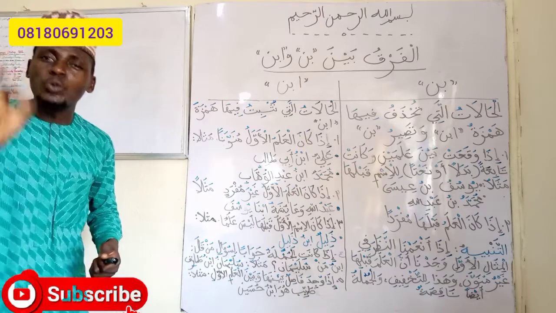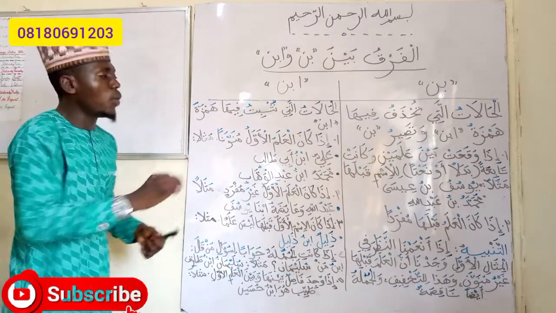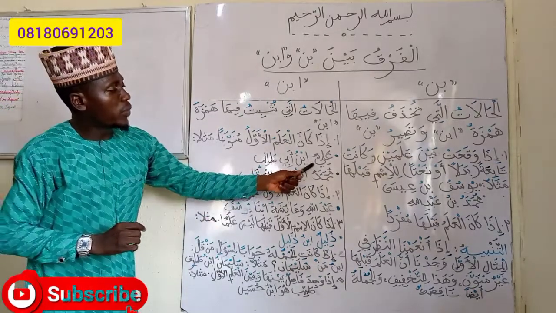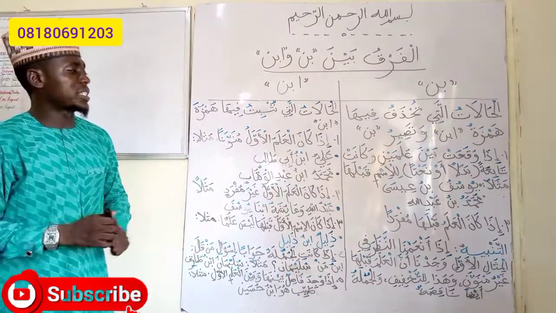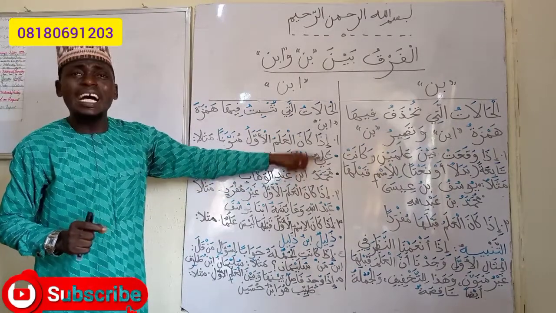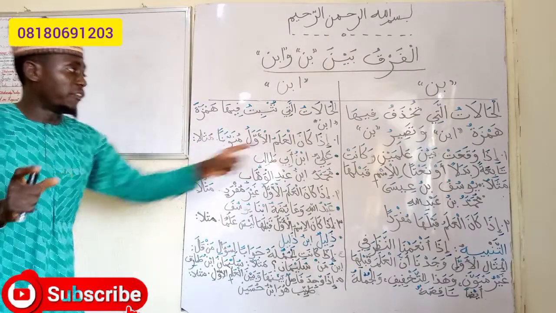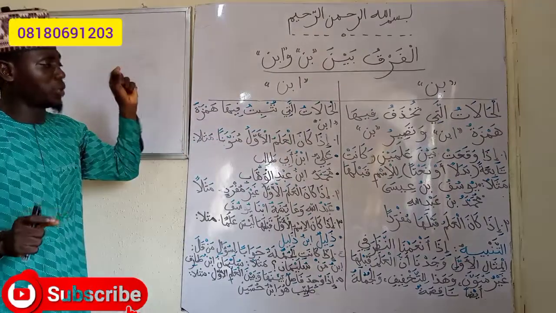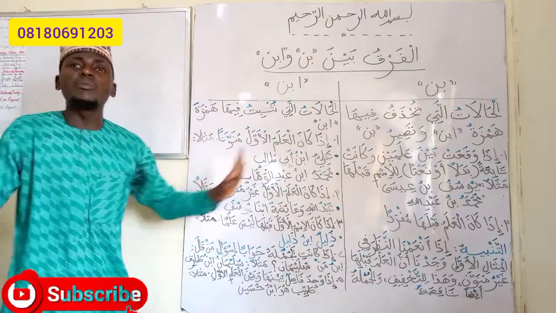Aliyun ibn Abi Talib. So here we can see that Ibn will retain the Hamzatul Wasl. Why? Because the alam is munawwan, that is, it has tanween. The first name that comes before the Ibn has tanween. That's the major reason. Ibn Abi Talib. In this case now, the sentence is complete.